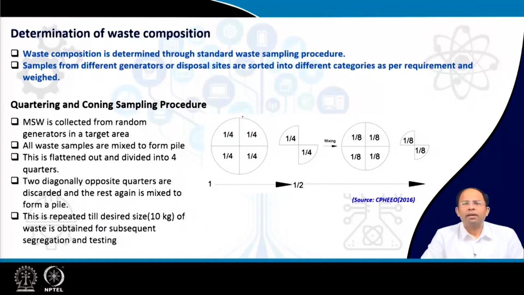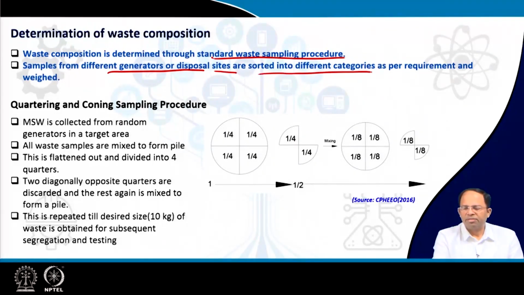Now, how do I determine waste composition? In the last lecture, we discussed how do I determine the quantity of waste, right? So same way, once I collect samples from different generators from different parts of the city, then the job is to determine what is the composition of waste. So standard waste sampling procedure could be done to collect the waste, and samples from different generators or different disposal sites are sorted into different categories as per requirement, and then they are weighed.